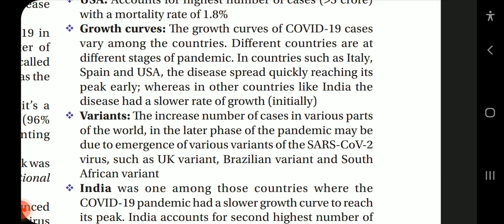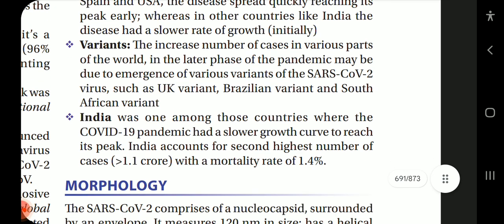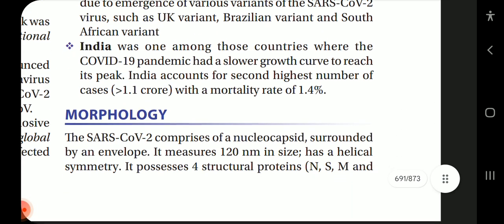Different countries were at different stages. In countries like Italy, Spain, and USA, the disease spread quickly, reaching its peak early, while in India, the disease had a slower rate of growth initially. Variants: the increase in number of cases in various parts of the world in the later phase of the pandemic may have been due to the emergence of various variants of the SARS-CoV-2 virus, such as the UK variant, Brazilian variant, and South African variant. India was among those countries where COVID-19 had a slower growth curve and the mortality was around 1.4%.